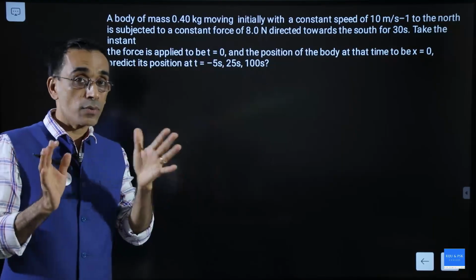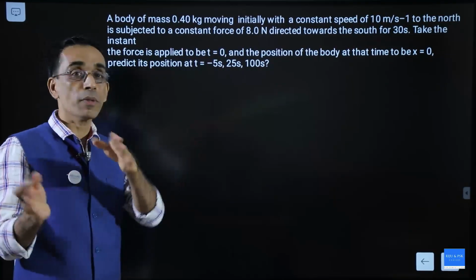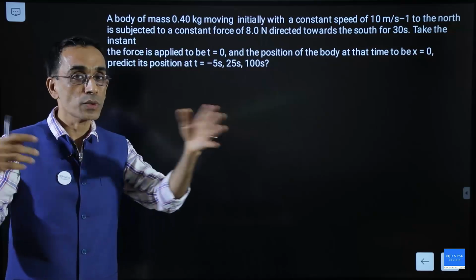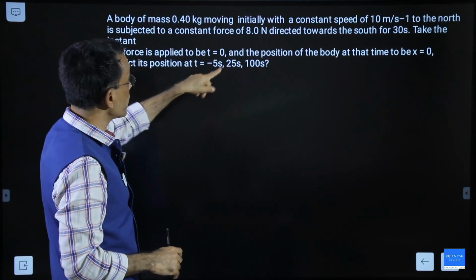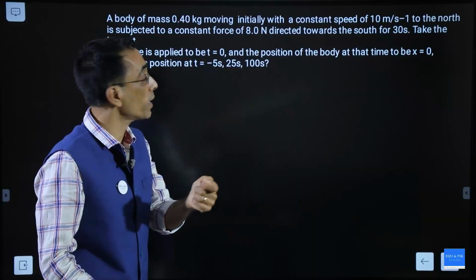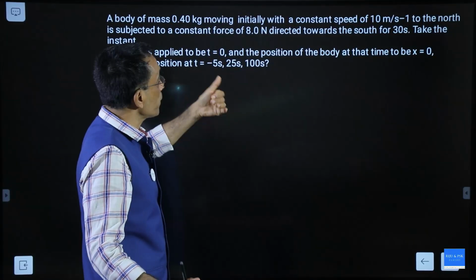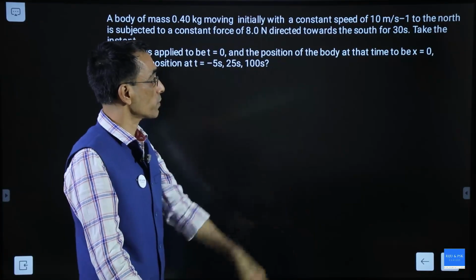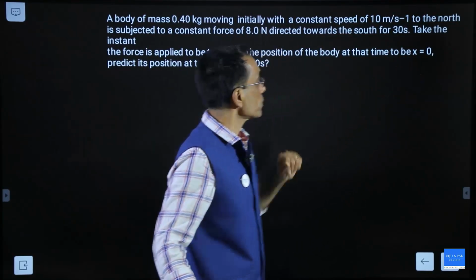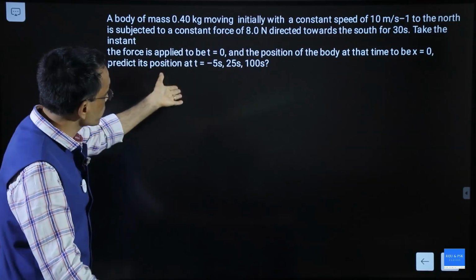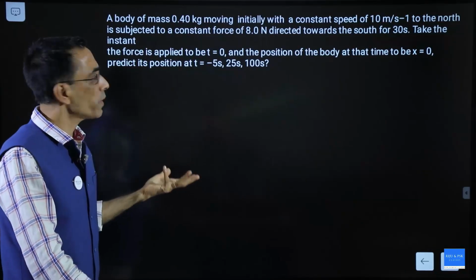For 30 seconds, the force acted only for 30 seconds. After that, before 30 there was no force, after 30 also there is no force. Take the instant the force is applied to be t equal to 0. So when did the force start acting? At t equal to 0, and that means from 0 to 30 seconds there was a force. And that position should be taken as x equal to 0. Predict its position at t equal to minus 5 seconds.